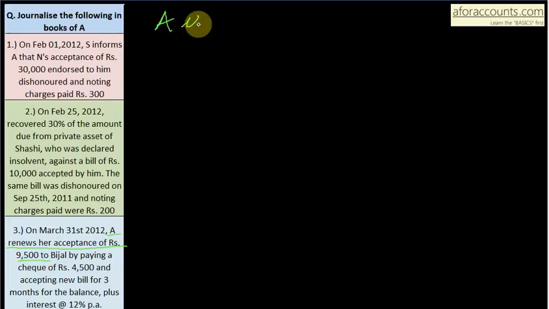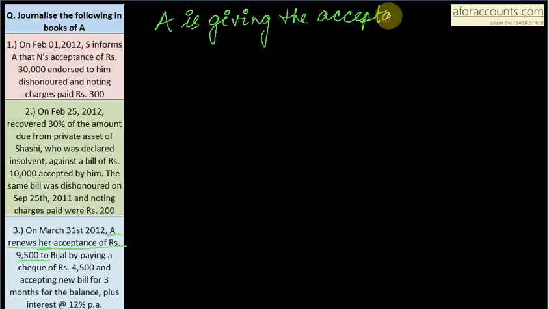Here A is giving the acceptance because A is renewing her acceptance. And when A is giving the acceptance, tell me, is A the drawer or the drawee? The drawer writes the bill and the person who accepts the bill is the drawee. So A in this case is drawee. If you take it as drawer, you will do the wrong entries. So pay attention, read carefully and then do the problem.